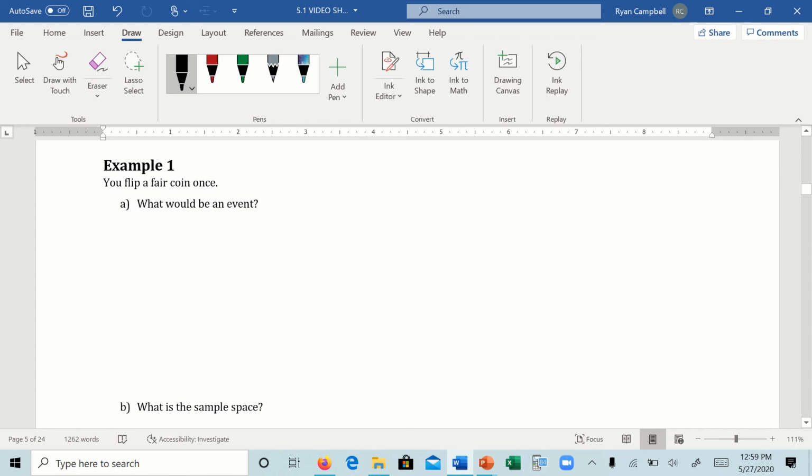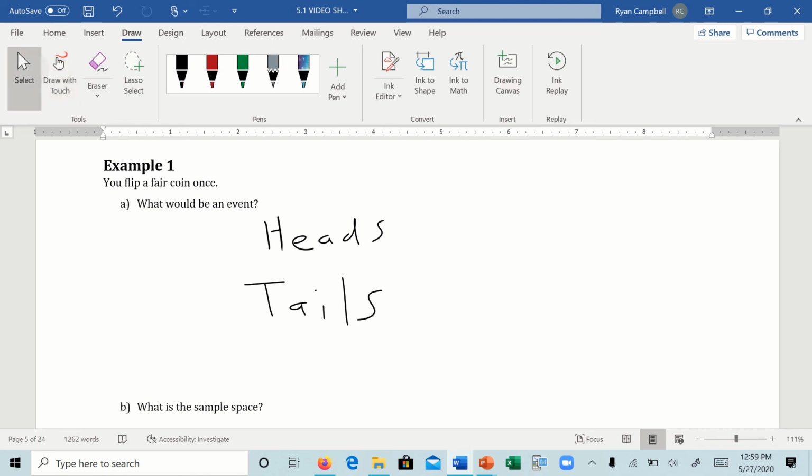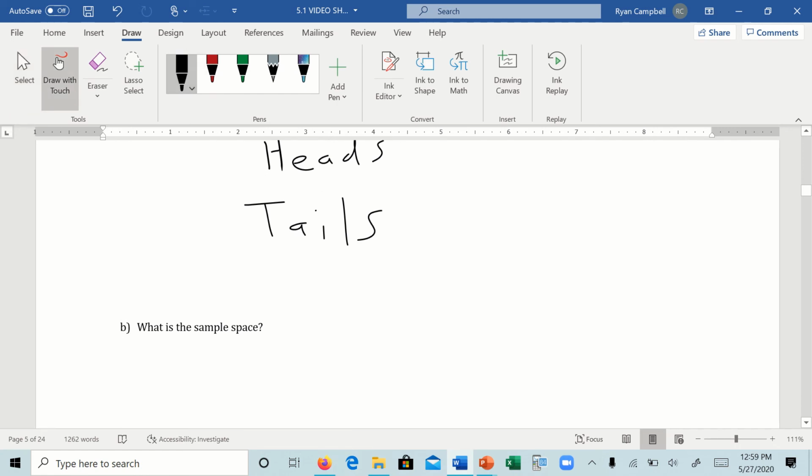Example number 1. So you flip a coin 1 time. What would the events be? So you can flip a heads, or you can flip a tails. All right, so then what would the sample space be? So you have your braces. If we use H and T, we have heads and tails. Those are the only 2 options, right? Cool. So let's do the next one.